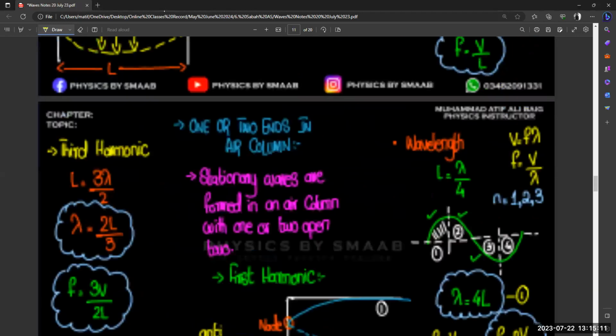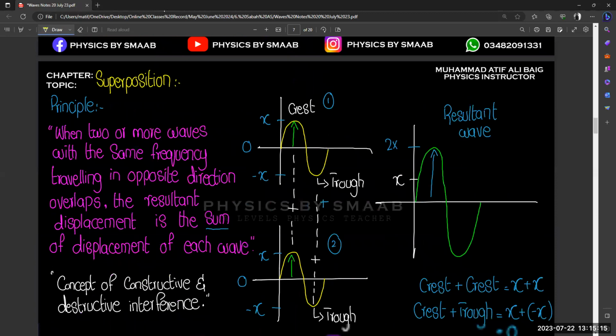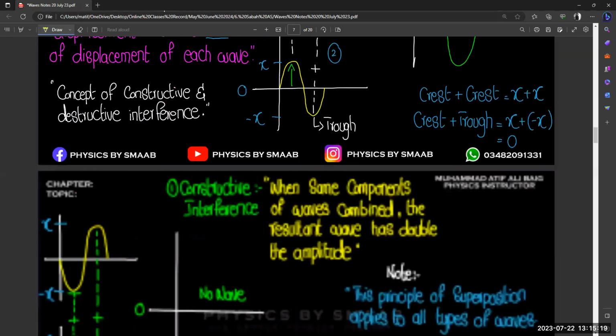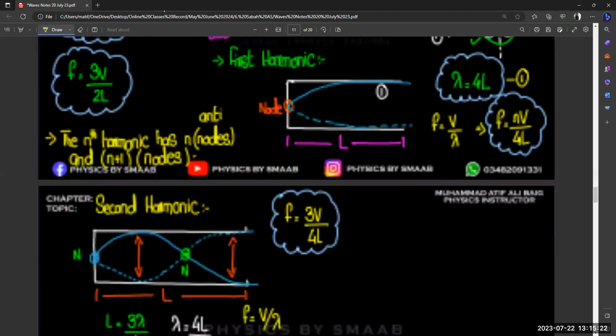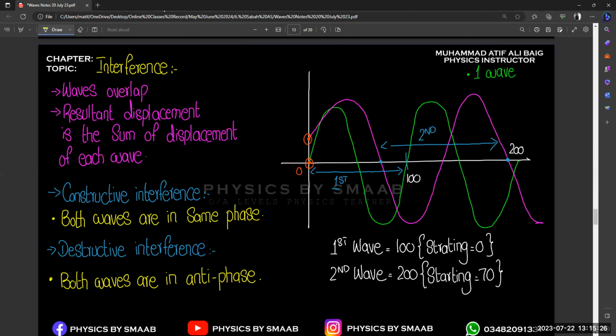And if you want to discuss the graphical representation, the graphical representation will be the same as we already discussed in the first topic of superposition, like this. So this is the same concept. The interference, only the difference is that they're not moving in the opposite direction, and we are having some new concept, like the phase of the wave. Either they are moving in the same phase or in different phase.